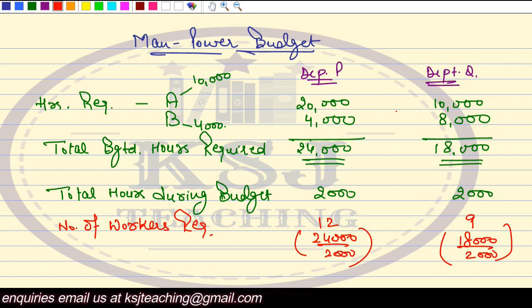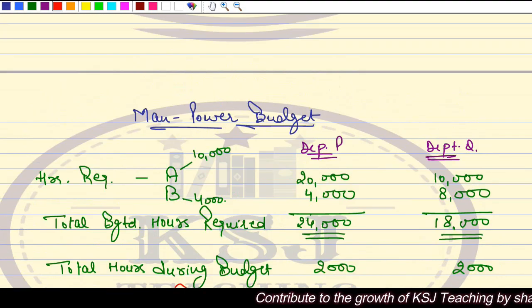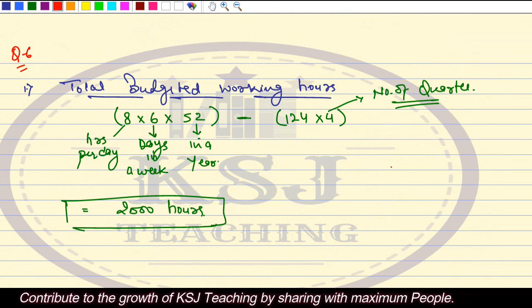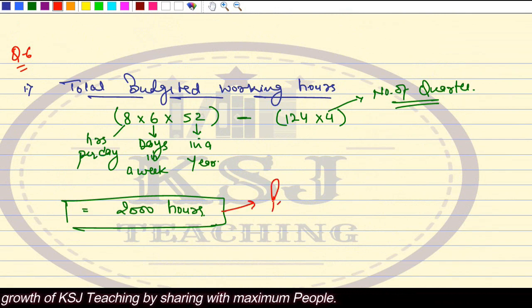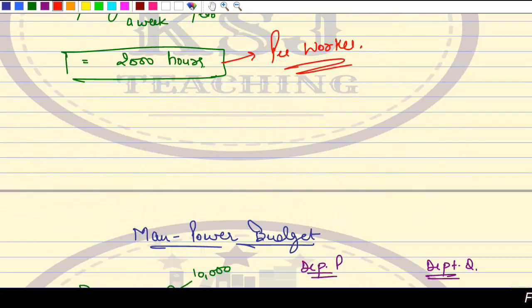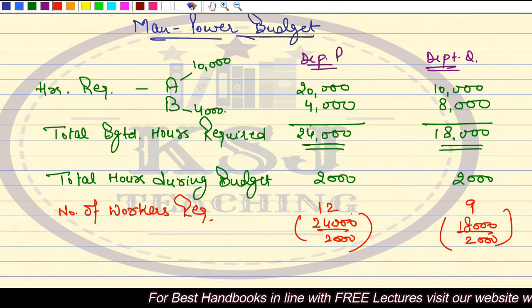Similarly, for department Q, there are going to be 9 workers. Each worker will work for 2000 hours in a year as per the information given. That is why we calculated this 2000 first. That is why the total budgeted working hours were calculated. This is per worker, that one worker can work for 2000 hours. So if 9 workers work for 2000 hours each, they will work a total of 18,000 hours. Clear?